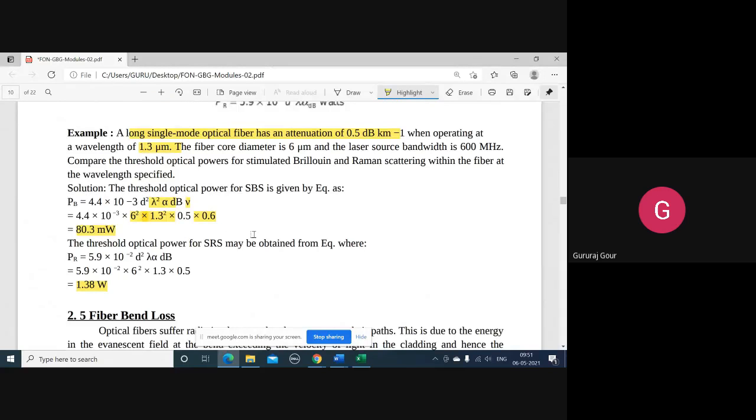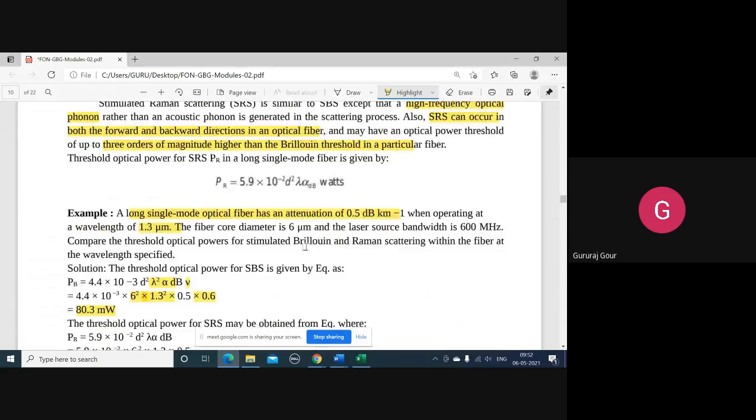Okay. So what we have discussed so far: today we discussed the two main factors responsible for attenuation, as we discussed in the last class. First, absorption loss, of two types, extrinsic and intrinsic losses, which we discussed with respect to the loss mechanism happening in germanium silica glass.